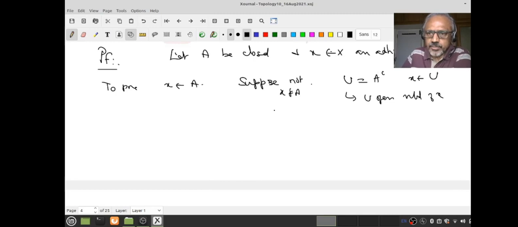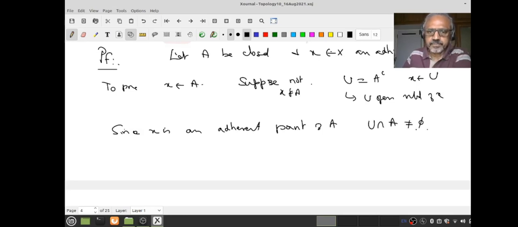Since x is an adherent point of A, what do I know? U intersection A is not empty. If it's an adherent point of A, then U intersection A is not empty, right?